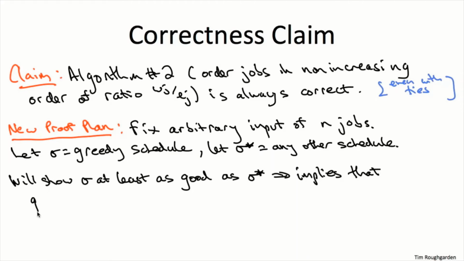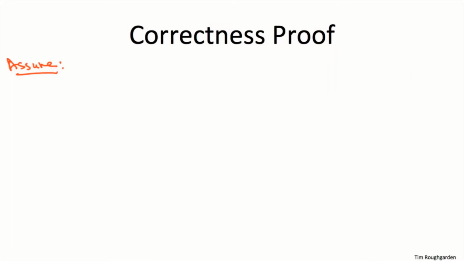Now what we're going to do is show that sigma, the output of our greedy algorithm, is at least as good as sigma star. Since sigma star was arbitrary, that means the greedy algorithm's output is at least as good as every other schedule, and therefore sigma has to be optimal. So let's now fill in the details.